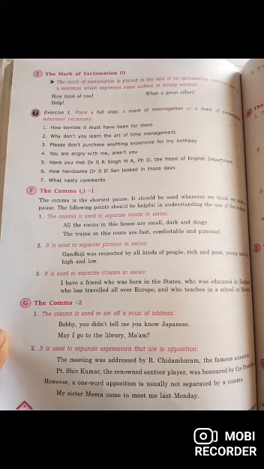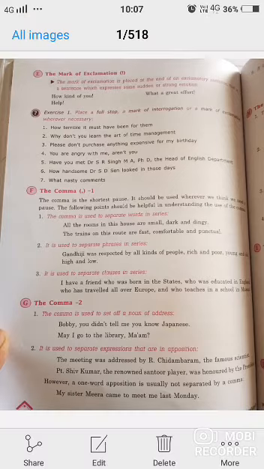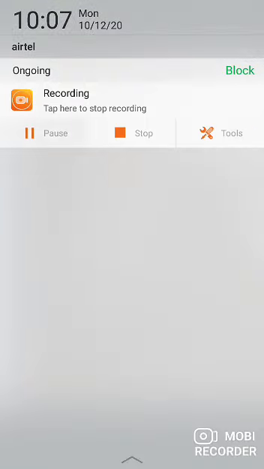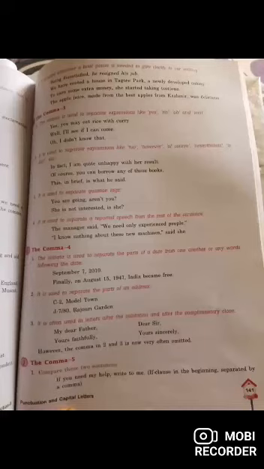There are a couple of rules for the comma which we have to refer to. A brief pause is needed to give clarity to our writing. Being dissatisfied, he resigned the job. Here a small pause is given.